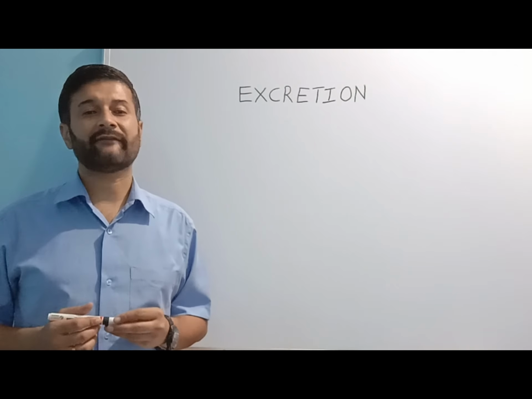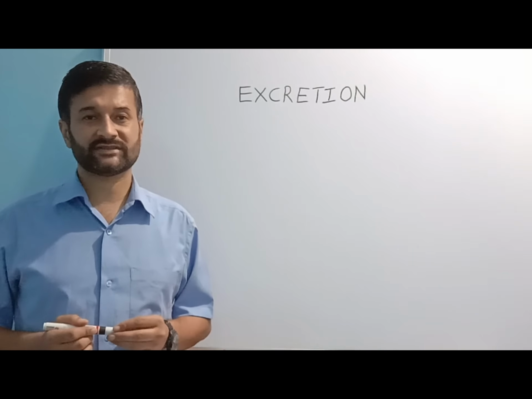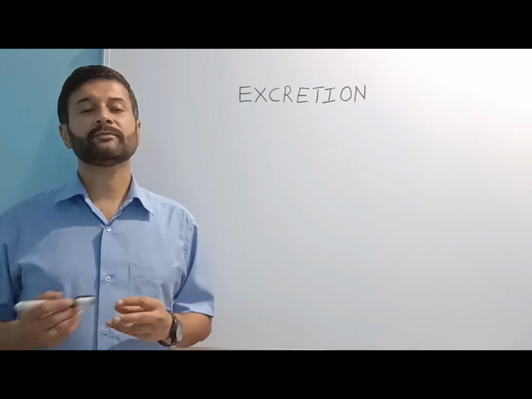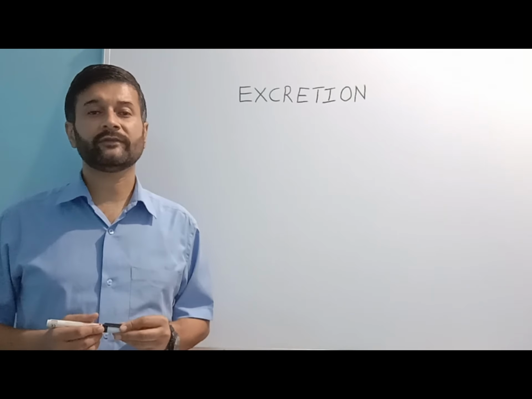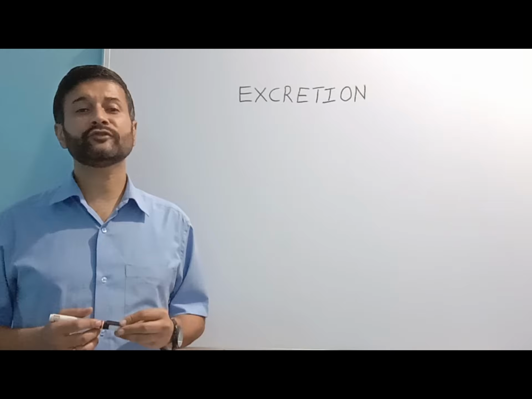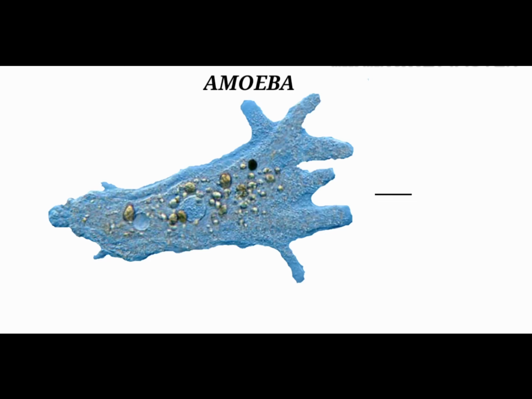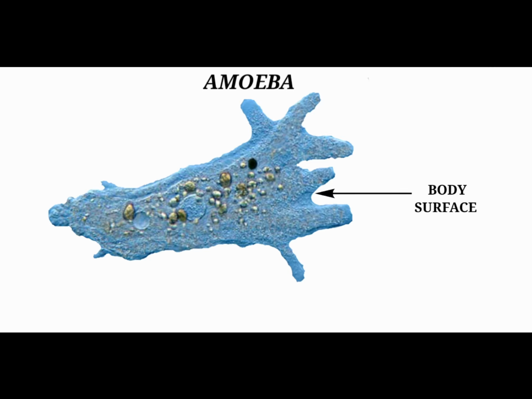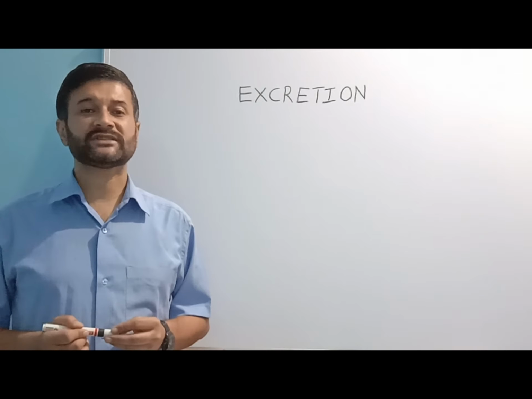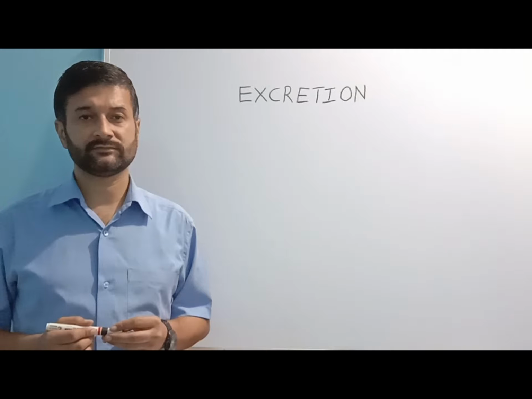Different organisms have different methods of getting rid of their metabolic waste. Unicellular organisms like amoeba eliminate the metabolic waste with the help of diffusion, in which these waste materials diffuse out of the body surface into the surrounding water. On the other hand, multicellular organisms have specialized organs for carrying out the function of excretion.